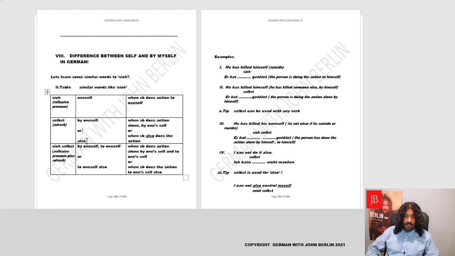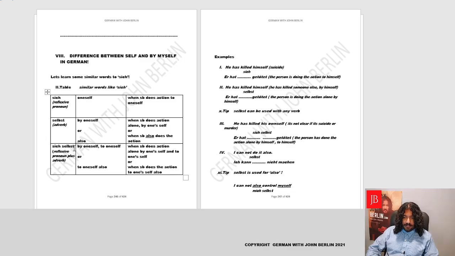It also sometimes means the word also. That means: I was not able to bake the cake, though I'm a very good baker, so how can you bake it? Selbst. Ich konnte den Kuchen nicht backen. Wie kannst du den Kuchen backen? It's like in English: I couldn't do that myself, how could you do it? So it's an interpretation of also. Selbst could be interpreted as also and as by myself.